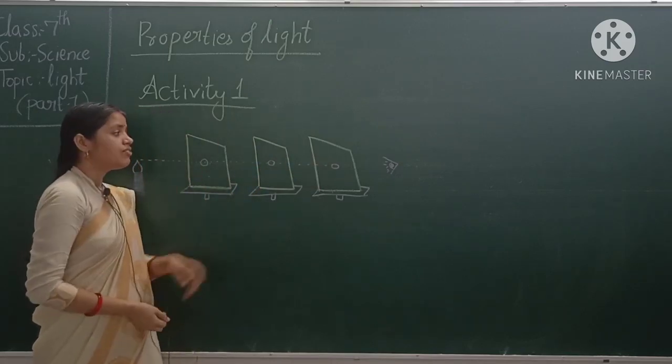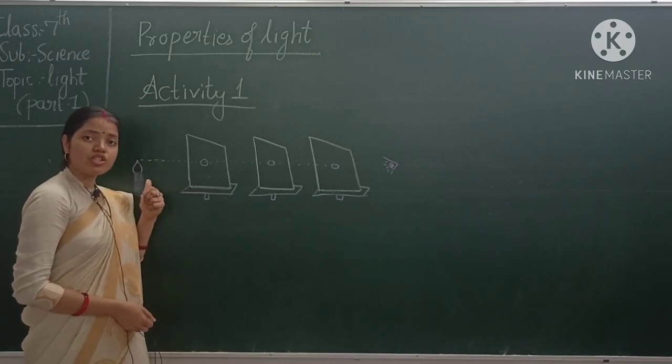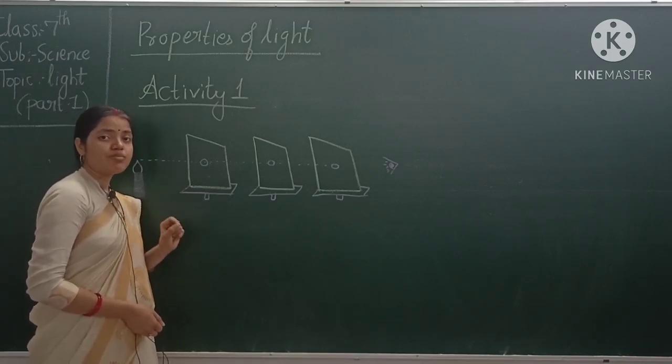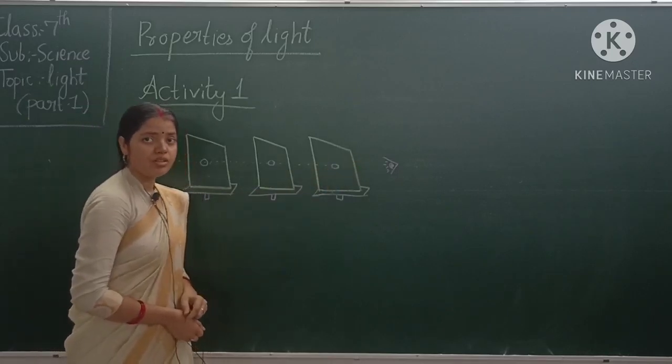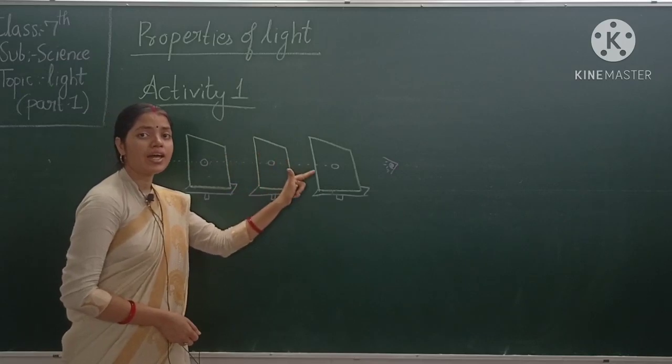What happens if the second cardboard is removed from here? Is the flame visible to you? No. Answer is no. Flame is not visible by this observer. Understood? So light always travels in a straight line.